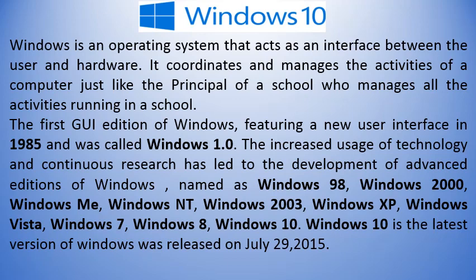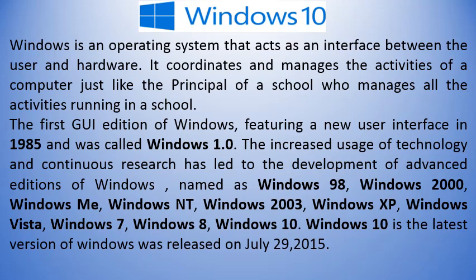The first GUI edition of Windows, featuring a new user interface, was released in 1985 and was called Windows 1.0. The increased use of technology and continuous research has led to the development of advanced editions of Windows named Windows 98, Windows 2000, Windows Me, Windows NT, Windows 2003, Windows XP, Windows Vista, Windows 7, Windows 8, Windows 10.